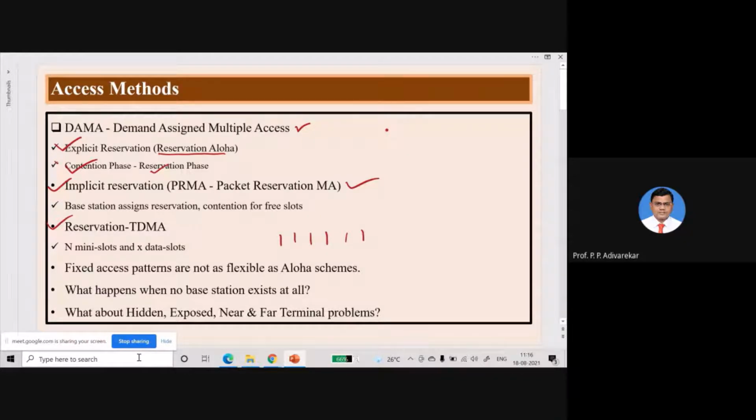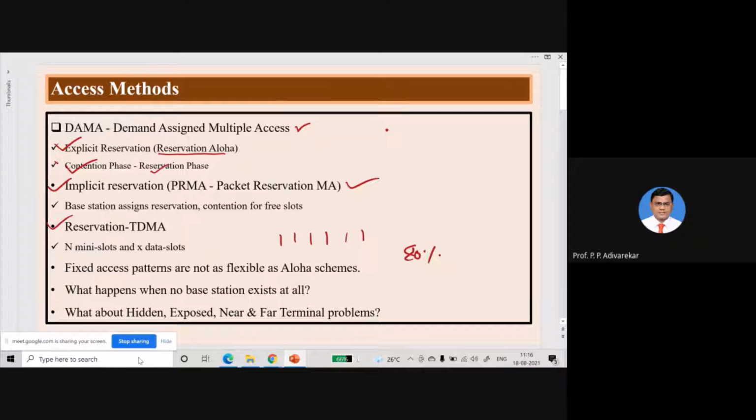This helps not only in reducing collision, but also in increasing the channel efficiency. All of these three sub methods of DAMA can achieve channel efficiency up to a maximum of 80%, which is much larger than the Aloha scheme. So these are different multiple access methods,